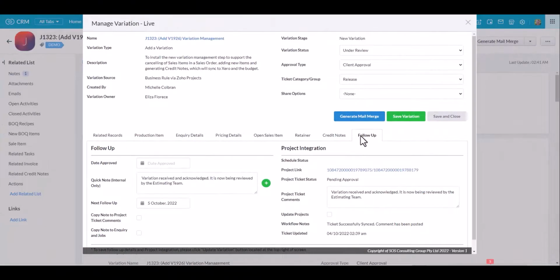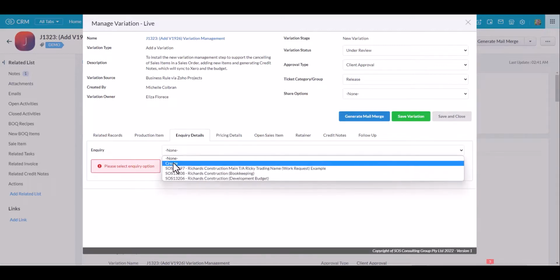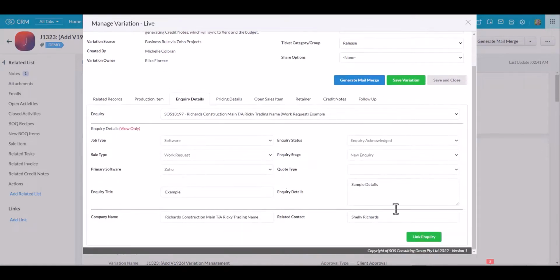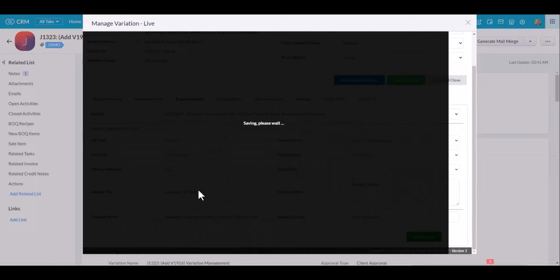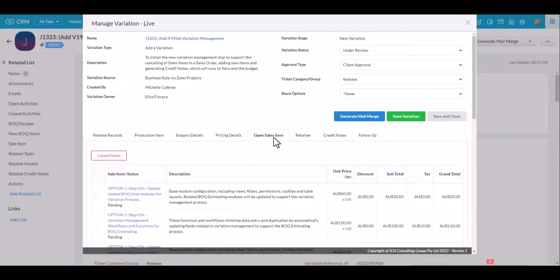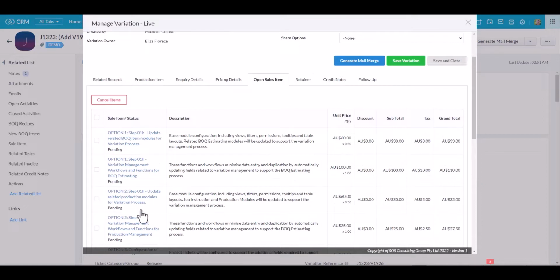If we pop back in here, now we're going to jump across to the inquiry details. Under inquiry details, I can either link an existing inquiry or create a brand new one. I'm going to choose to link an existing inquiry, and that's going to pull through the inquiry information, and I can also update and pop in some more details. Click on link inquiry. My variation is now linked to this inquiry. If I click on sales items, I can see all the sales items connected to the same job. If this variation involves cancelling an existing sales item, as long as the sales item is not closed or cancelled and it's sitting in open, then I can still cancel it.